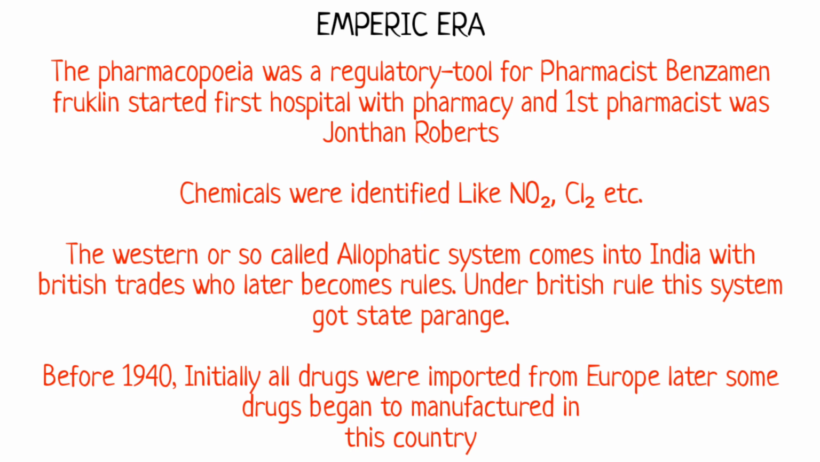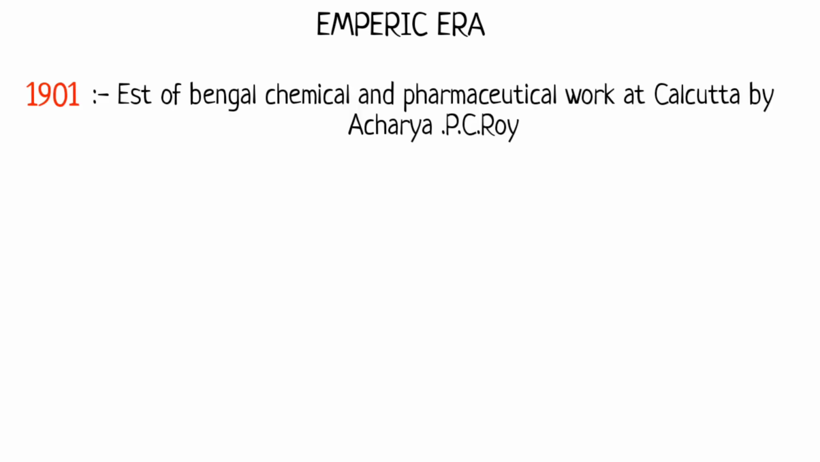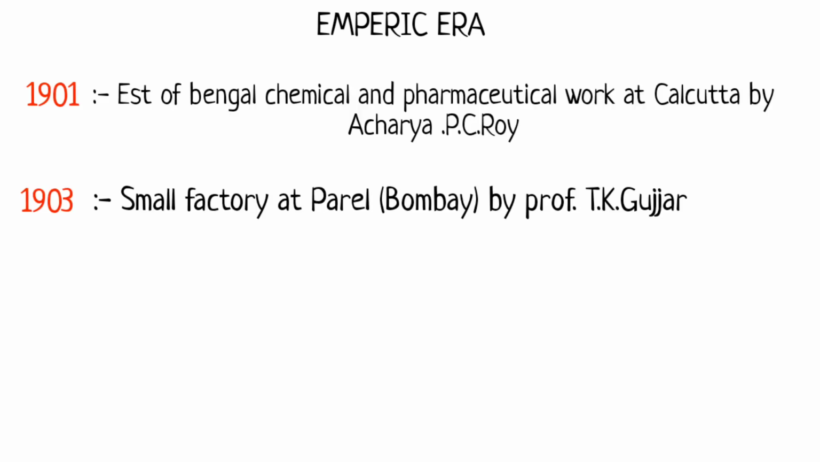Before 1940, initially all drugs were imported from Europe. Later some drugs began to be manufactured in this country. In 1901, the Bengal Chemical and Pharmaceutical Works was established at Calcutta by Acharya P.C. Roy.